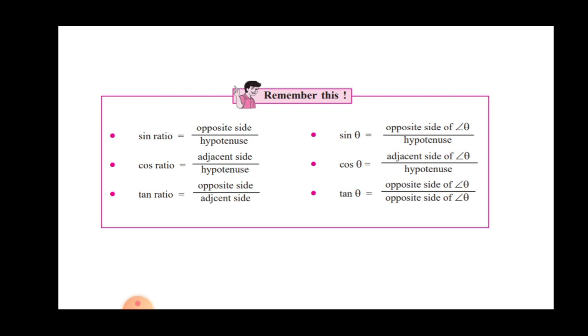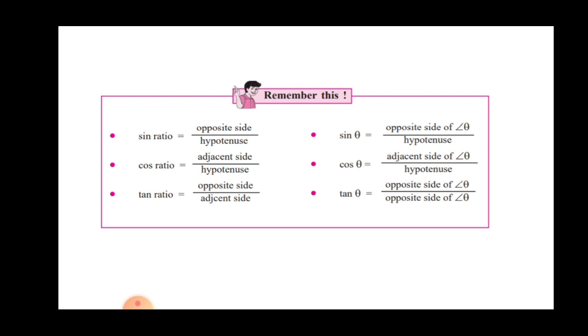So the general formulas: sine theta is the opposite side of angle theta upon the hypotenuse. What is cos theta? That is the adjacent side of angle theta upon the hypotenuse. What is tan theta?